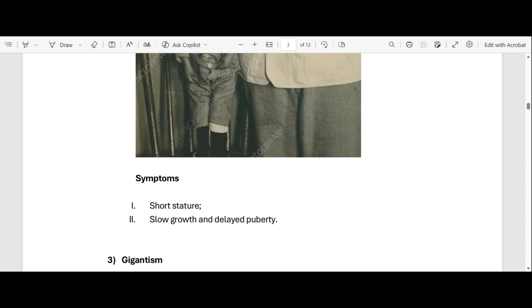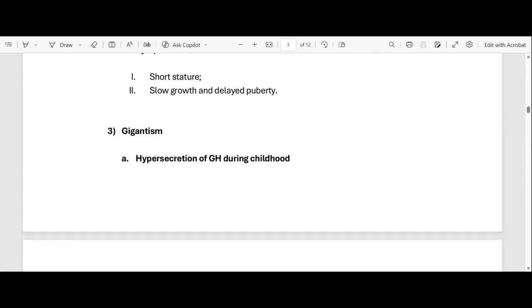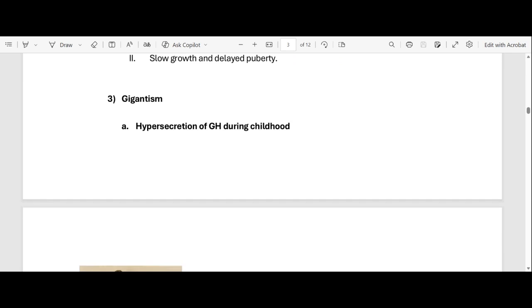And you also grow slower because the growth hormone helps you to grow, but now because you don't have it, you grow slower because your body is undersecreting that growth hormone. Okay. Now let's look at the case whereby your body secretes more growth hormone during childhood. It causes a disorder called gigantism or giantism.